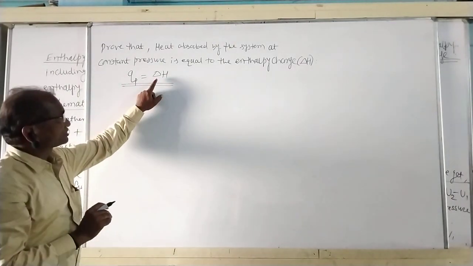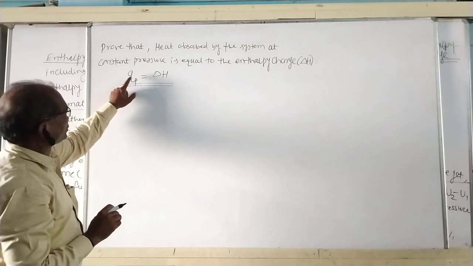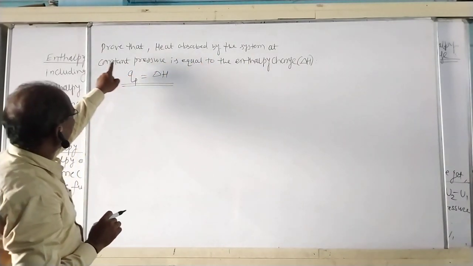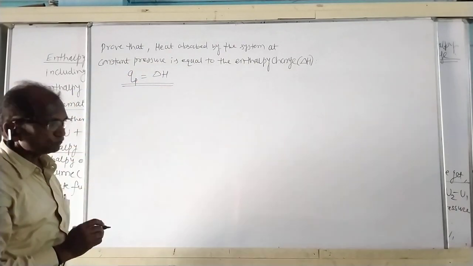Delta H means enthalpy change and QP means heat absorbed by the system at constant pressure.